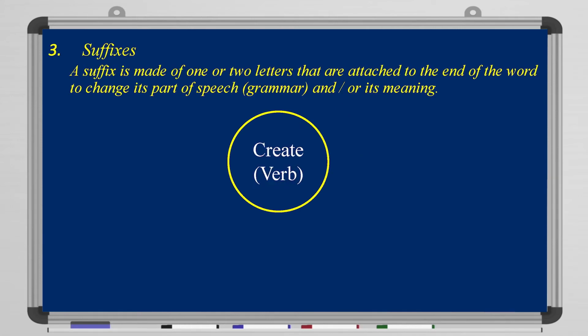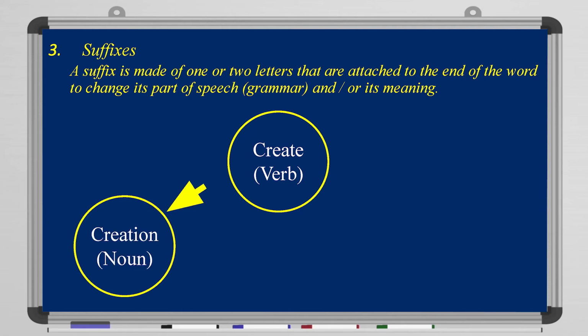Now, we have another rule, which is the suffixes. A suffix is made of one or two letters that are attached to the end of the word, to change its part of speech, which is the grammar, and or its meaning. Let's take create here as an example. So create is a verb. If we change the suffix, which is the last part of the word itself, we can add, for example, tion: creation becomes a noun. Or maybe creator, that's also another noun. We change the suffix and also change the part of speech and the meaning.